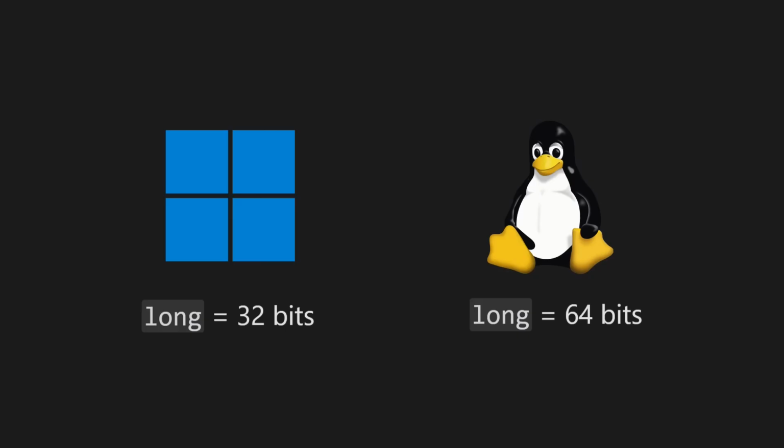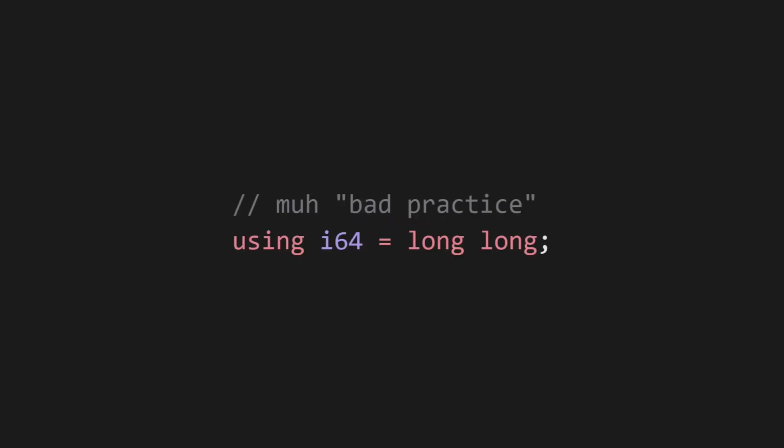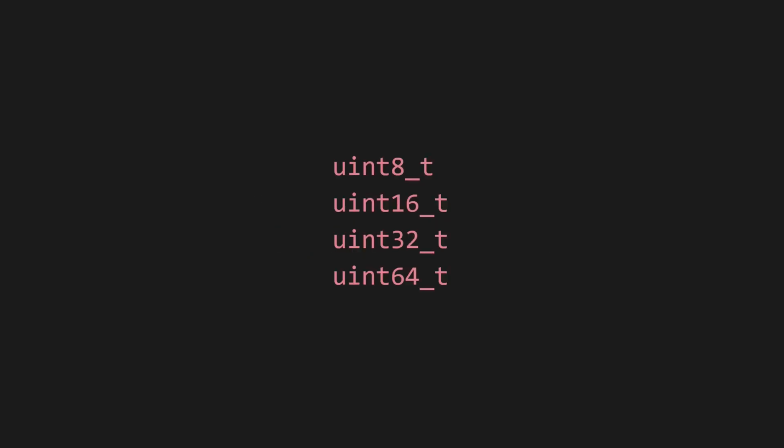The names are also just so verbose and ugly. I hate typing long. I wish we could all just agree to use something terse like i64 in the case where we want 64 bits. Again, you could technically create your own aliases, but it's ill-advised. And I hate how fixed-width integer types have a _t suffix. I mean, come on guys, we're not in the 90s anymore.